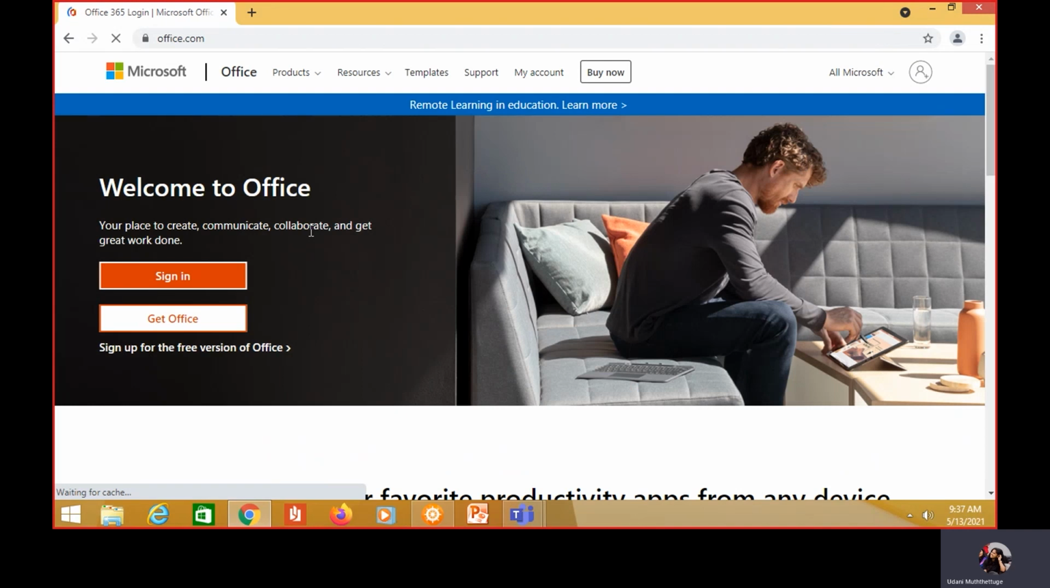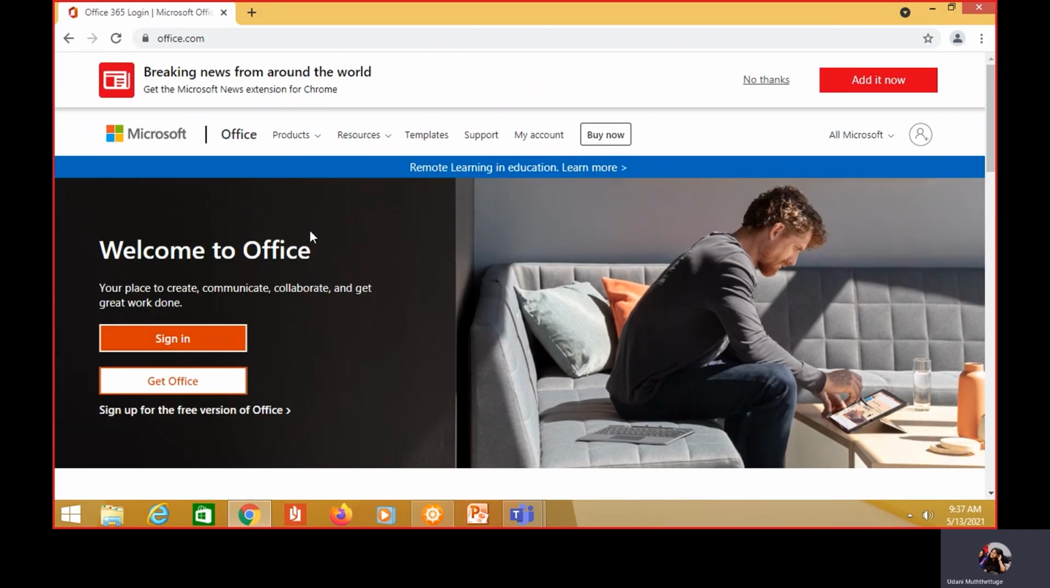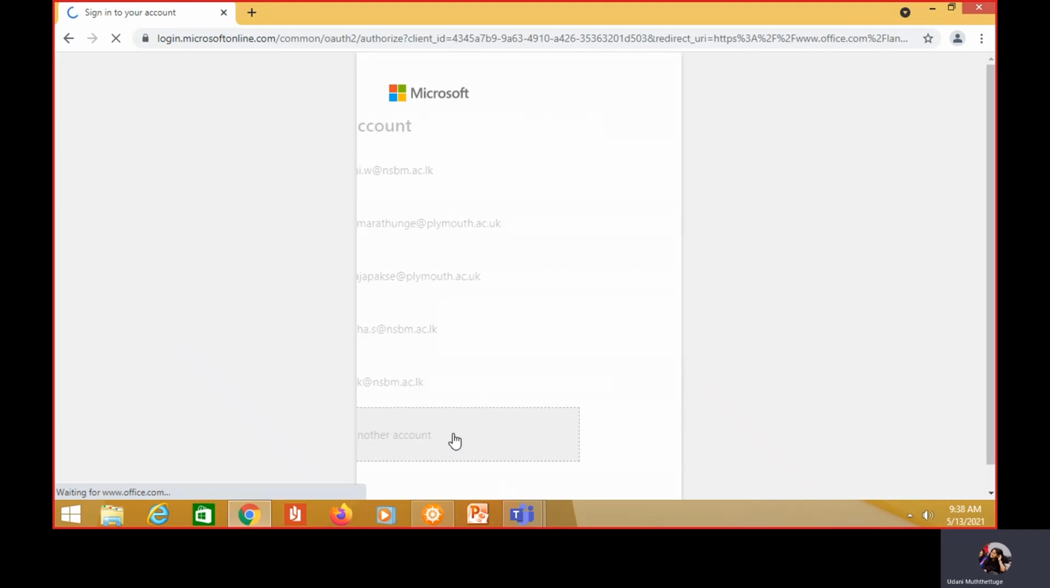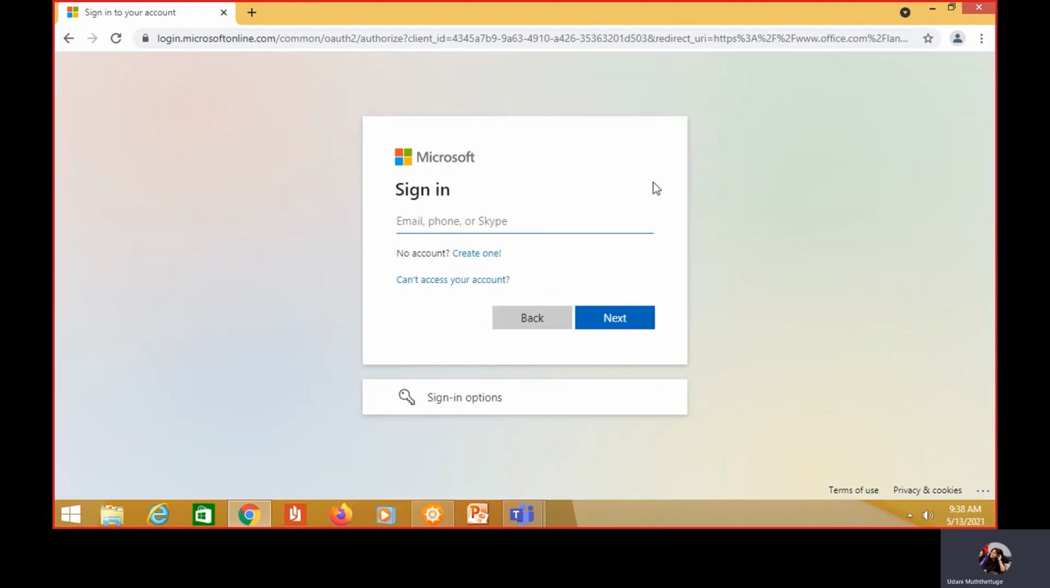Once you click on that, you will come to an interface like this. In this interface, students, you have to select the sign in icon. I hope you all can see the sign in icon over here in orange color. So you have to click on this sign in icon. Once you click on it, you will come to an interface like this where you will have to type your email address.